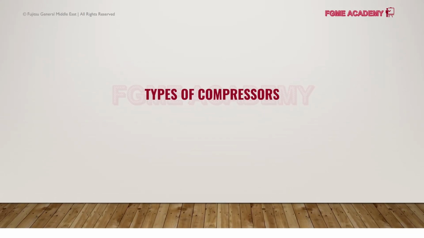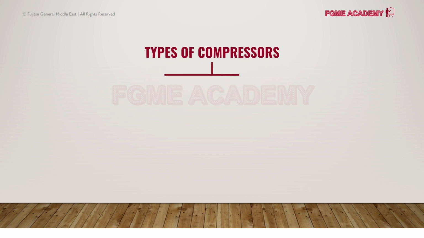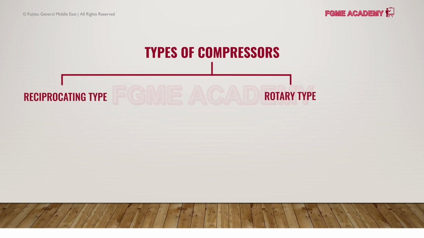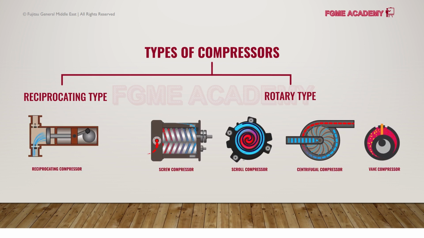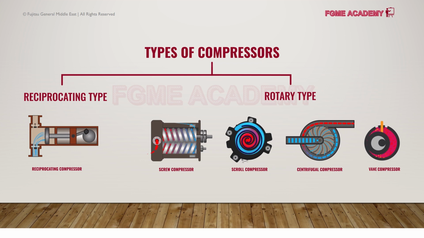Though the role of the compressor is the same in all AC systems, there are mainly 2 different categories of compressors, used depending on the compression mechanism: the reciprocating and the rotary. The rotary compressor can be the screw, scroll, centrifugal, or the vane type.